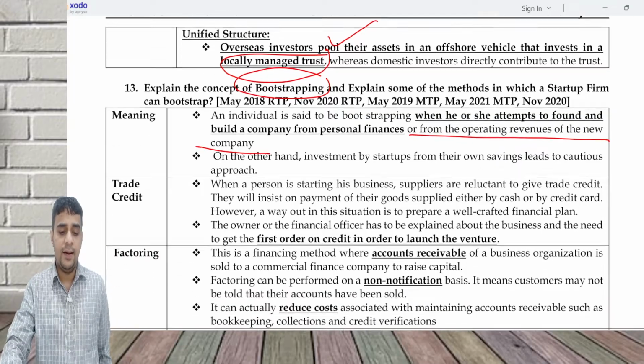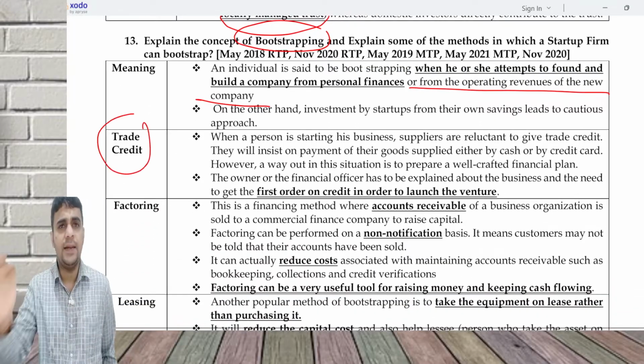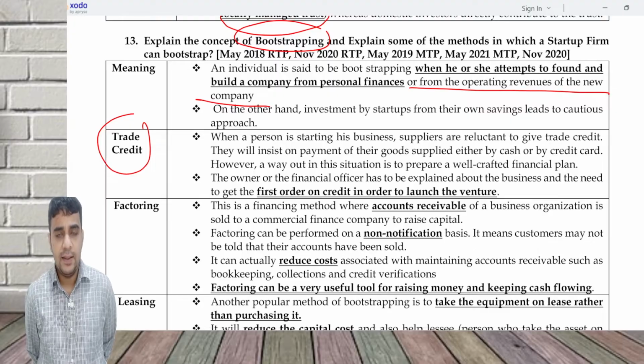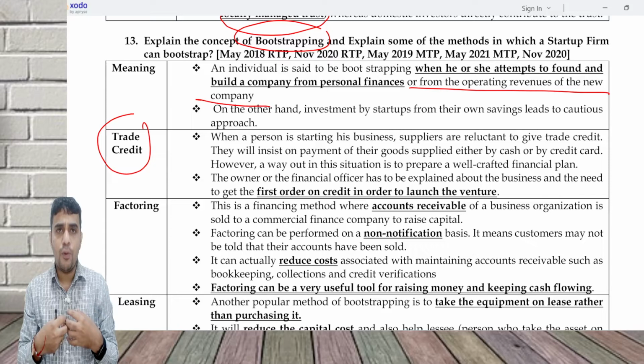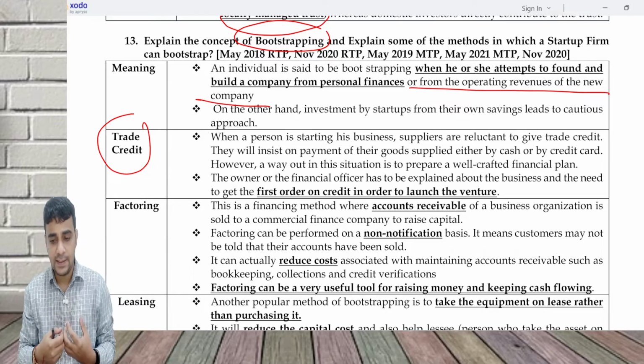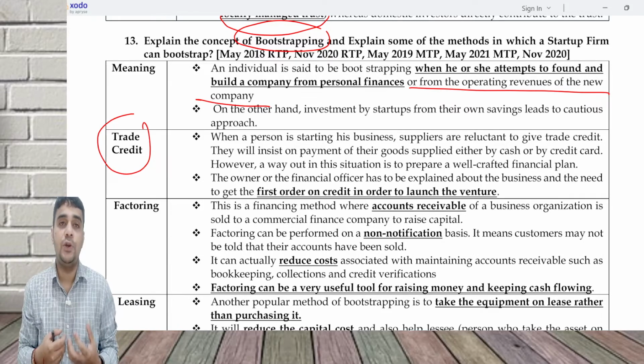Trade credit. Trade credit is basically getting the money from a supplier. That is, whenever I'm buying my product, if the promoter is well known in the marketplace, suppliers will be able to give credit.